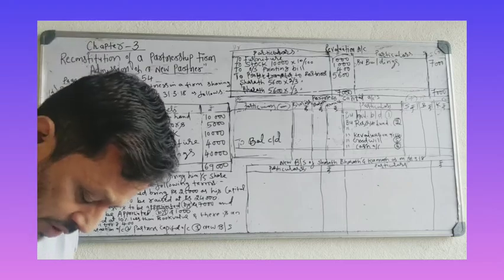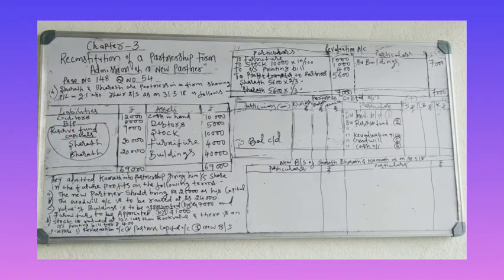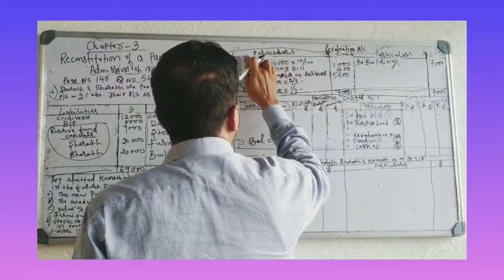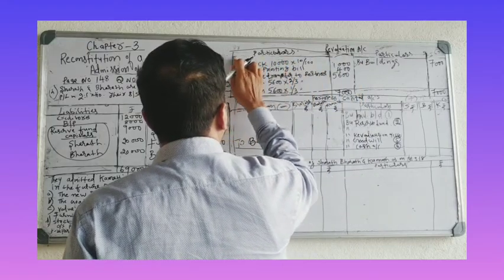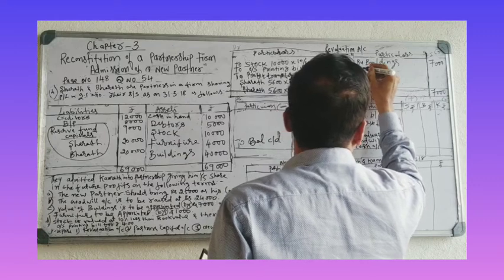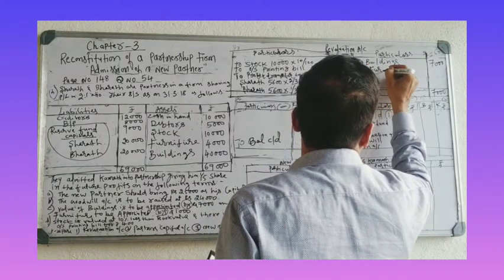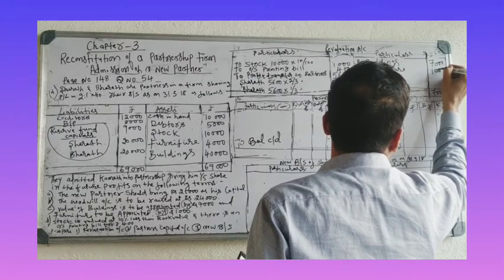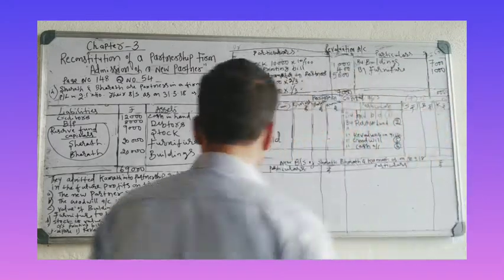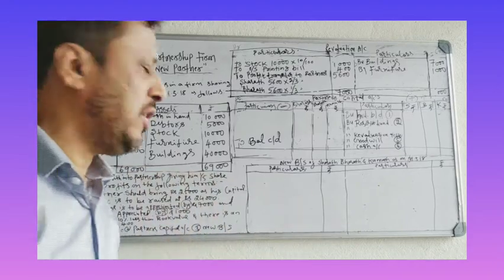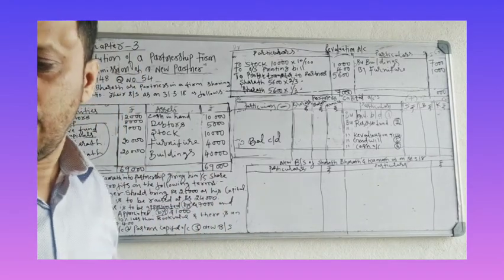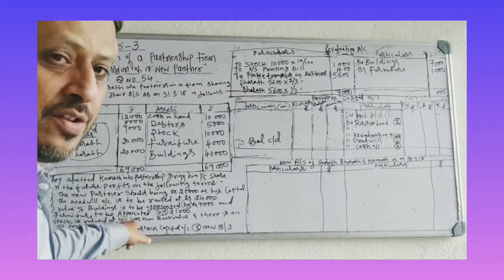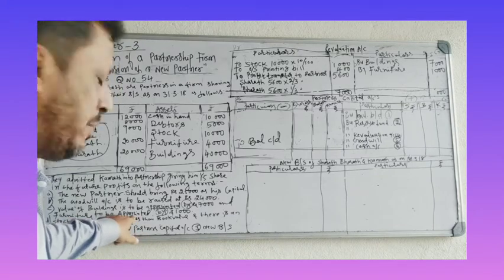So this furniture you have to record by furniture 1,000. Furniture is appreciation, not depreciation. Keep in mind, I have changed it; in the books it is appreciation. I had written depreciation here, now I have changed it to appreciation.